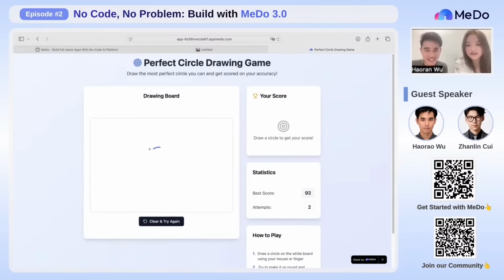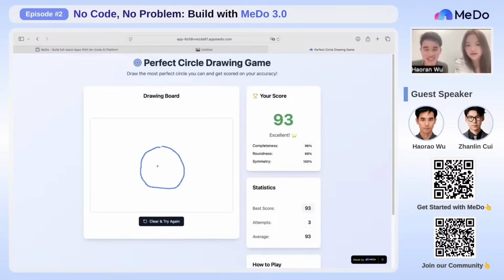Let me see. Hopefully I can get a good one here. All right. Nice. You were always talented at this. I tried this before at least. So basically, it's just something like kind of lightweight games created by MeDo. Yeah, those are all made by MeDo.